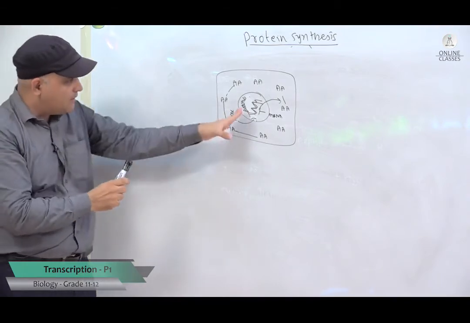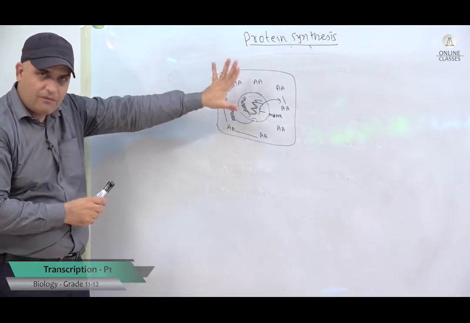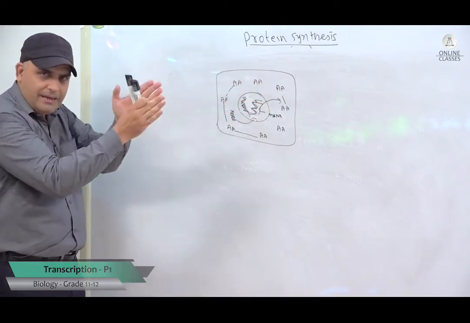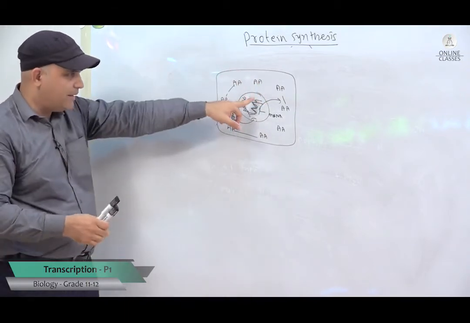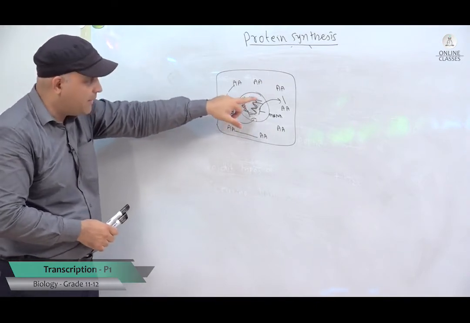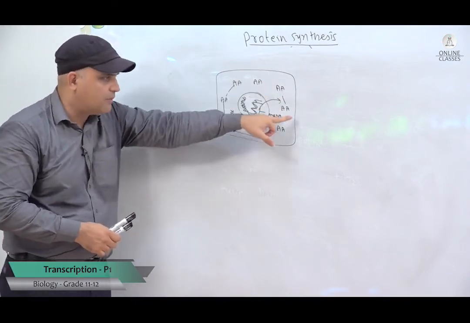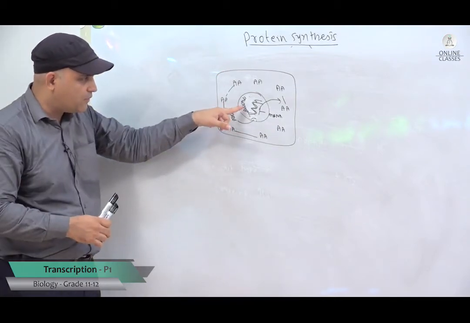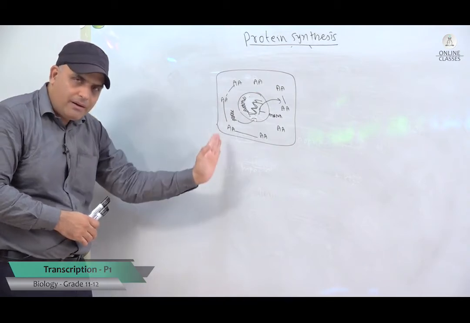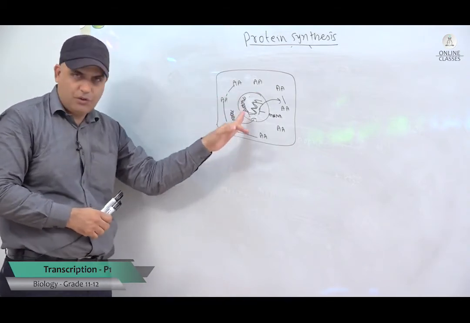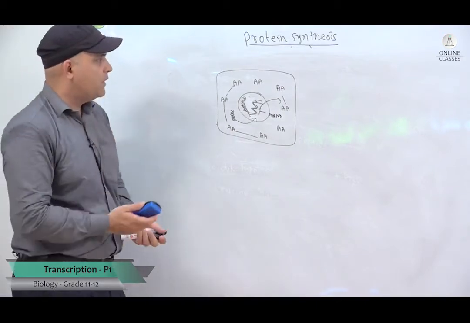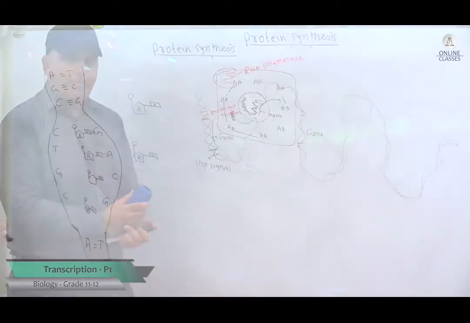The same thing here, the original is safe, the information on how to make a protein is safe inside the nucleus. The DNA makes a copy which is called mRNA, and this mRNA comes into the cytoplasm to attach the amino acids together. So that procedure where the information of the DNA is copied into an mRNA is called transcription. Now, let us go into the details of how transcription takes place.